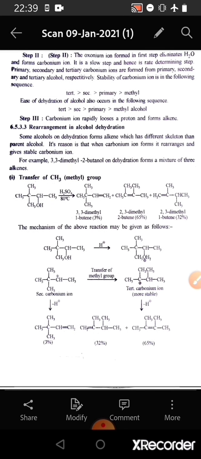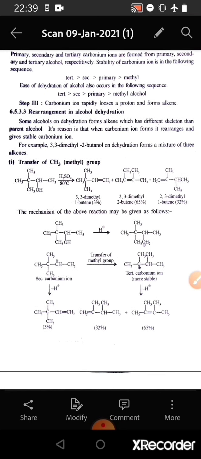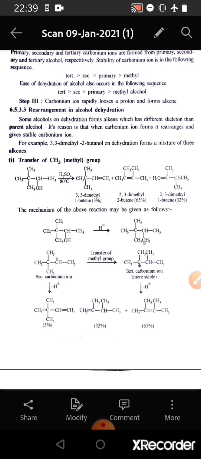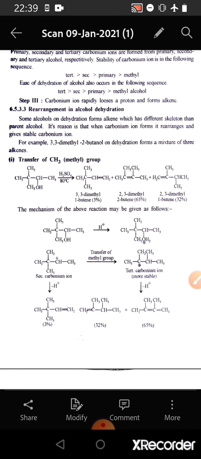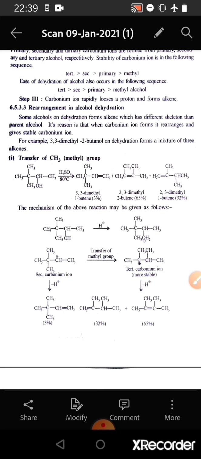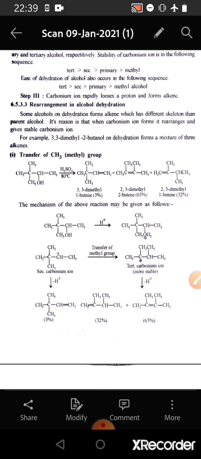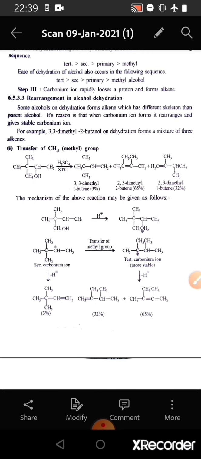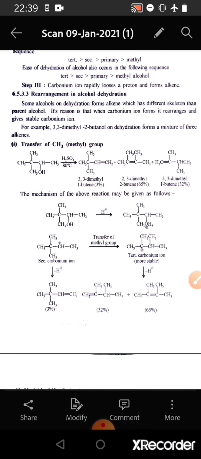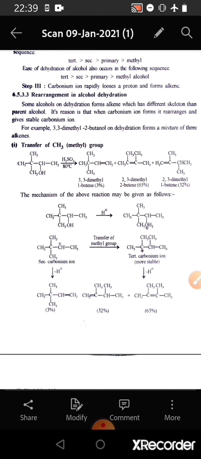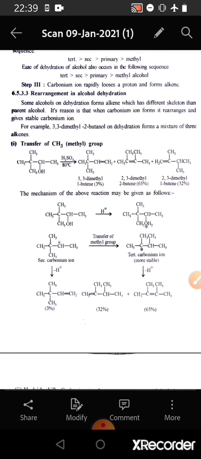Now we come to the rearrangement in alcohol dehydration. Some alcohols on dehydration form alkenes which have a different skeleton than the parent alcohol. The reason is that when a carbonium ion forms, it rearranges and gives a more stable carbonium ion than the former one which is formed during the reaction. For example,